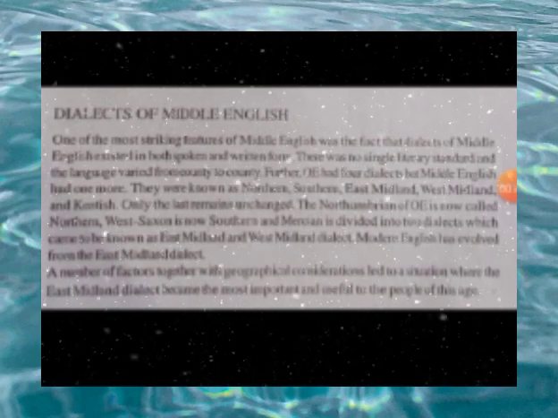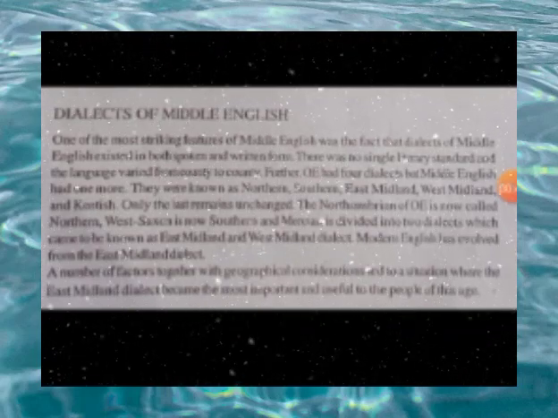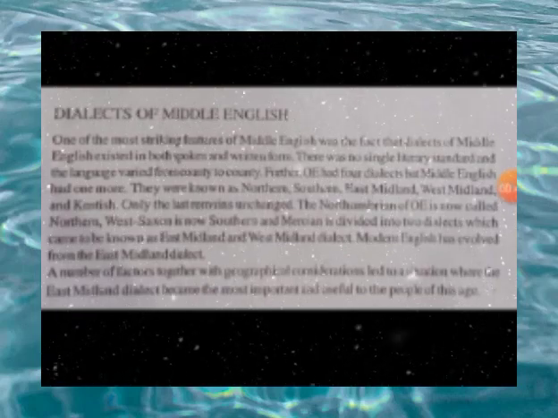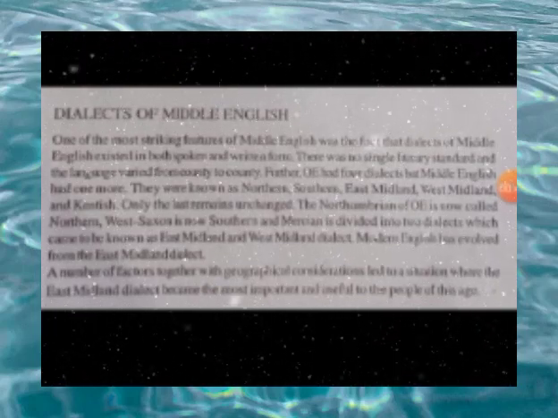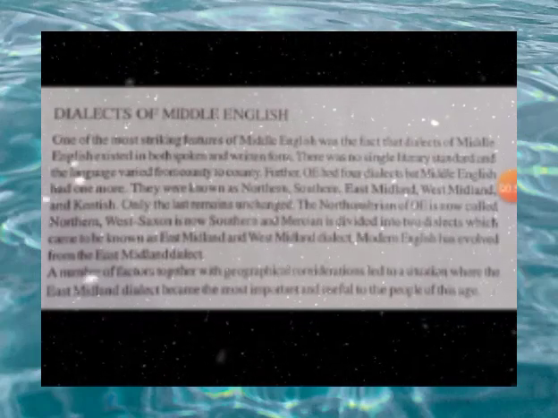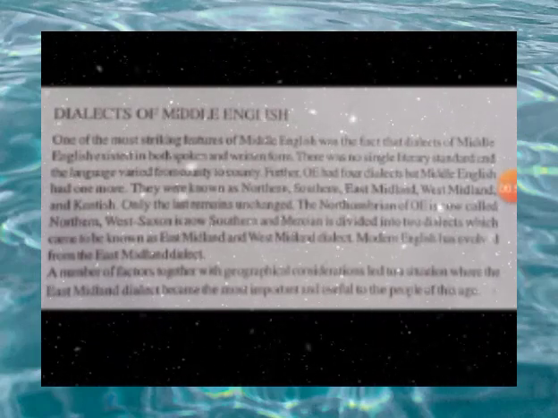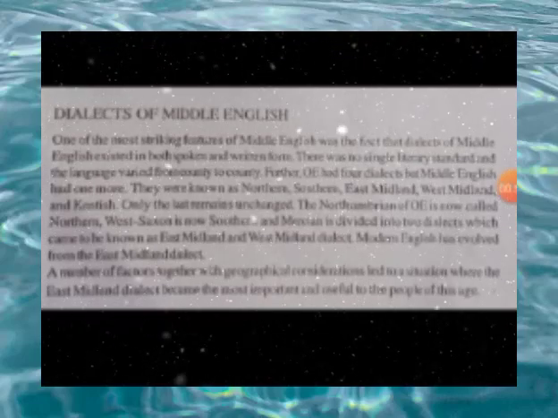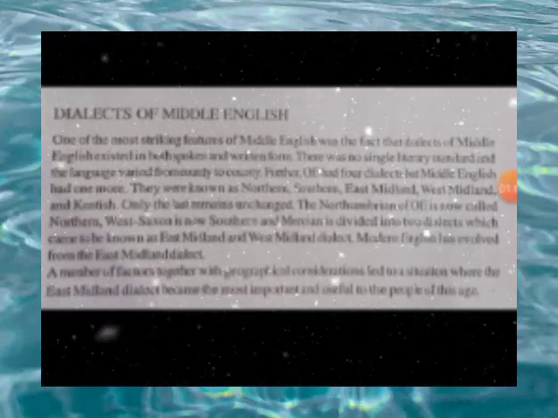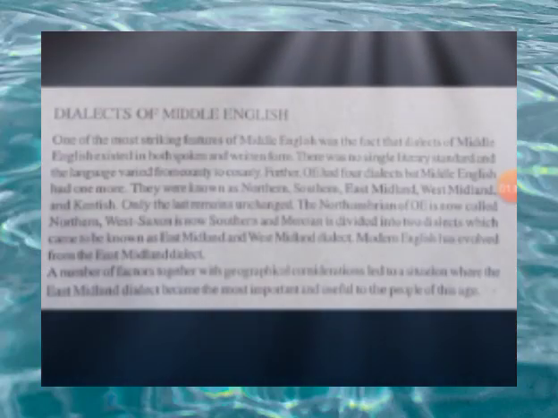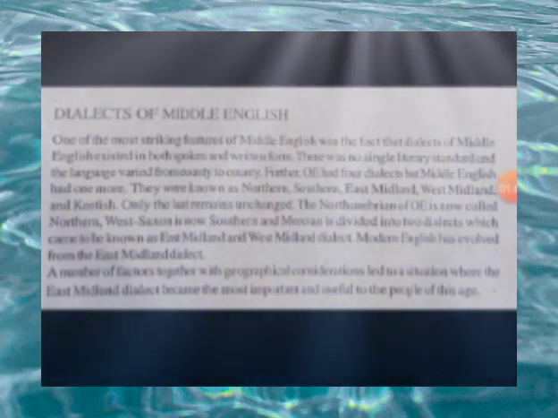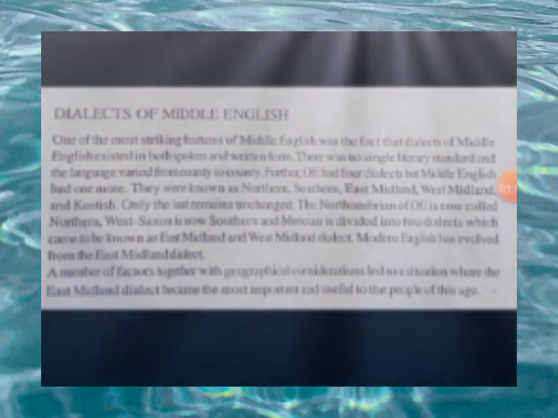One of them, the last, remains unchanged. The Northumbrian of Old English is now called the Northern, West Saxon is now called the Southern, and Mercian is divided into 2 dialects, which came to be known as the East Midland as well as the West Midland. Modern English has evolved from the East Midland dialect. A number of factors, together with the geographical consideration, led to a situation where the East Midland dialect became the most important and the most useful to the people.